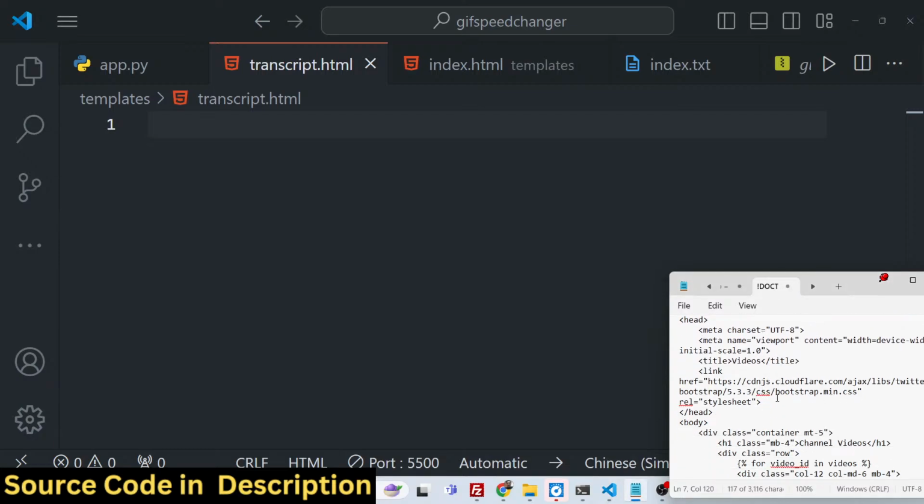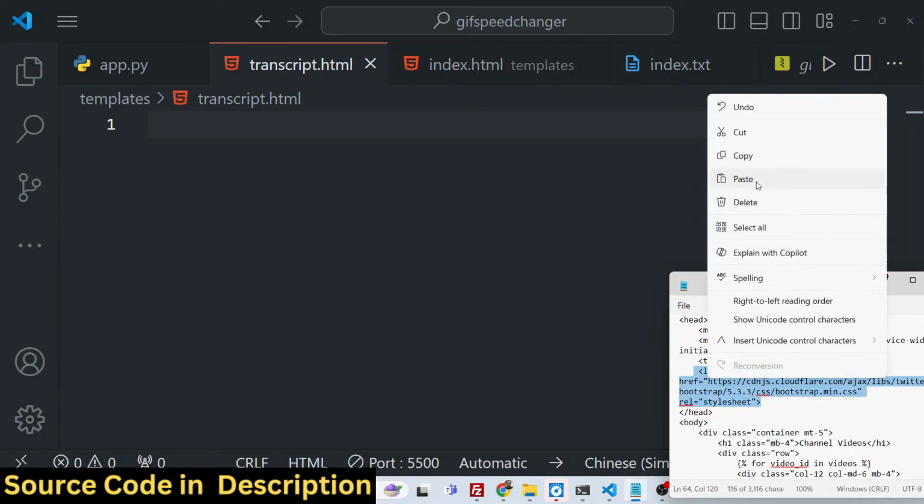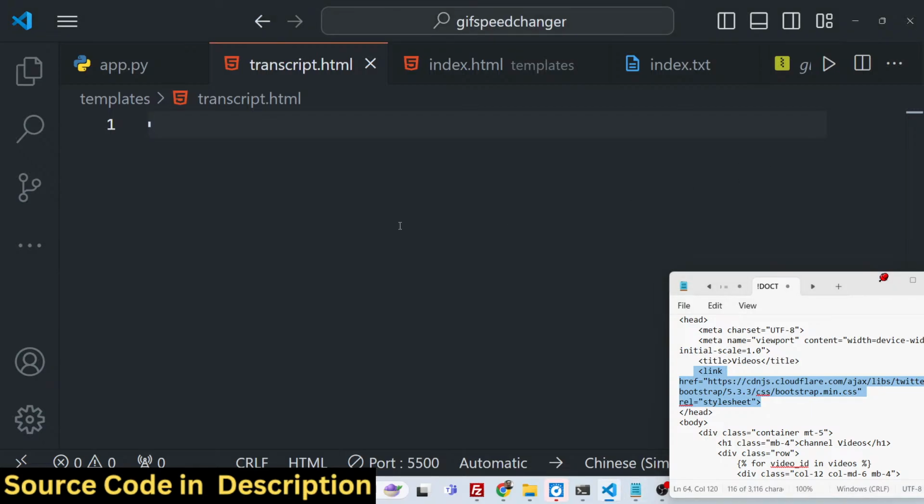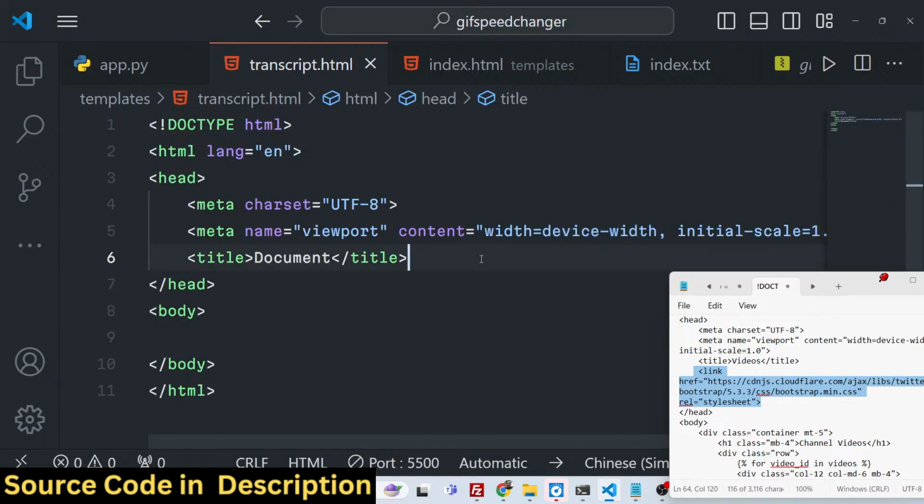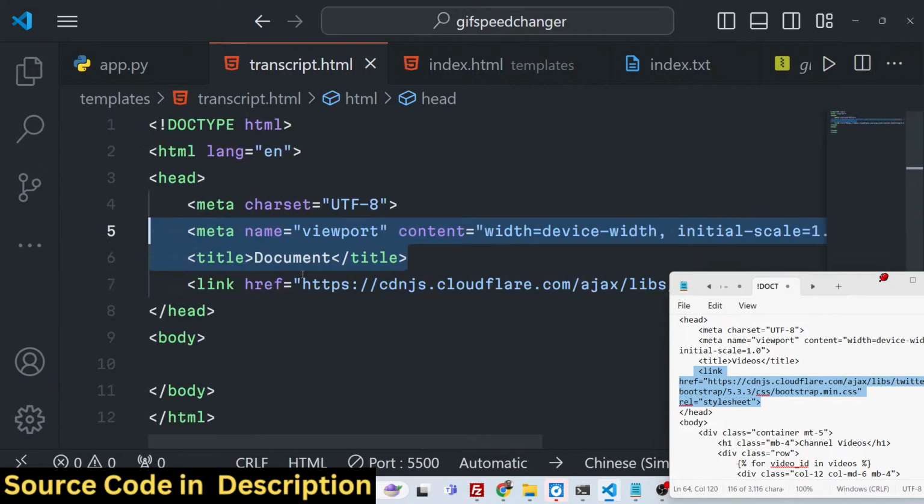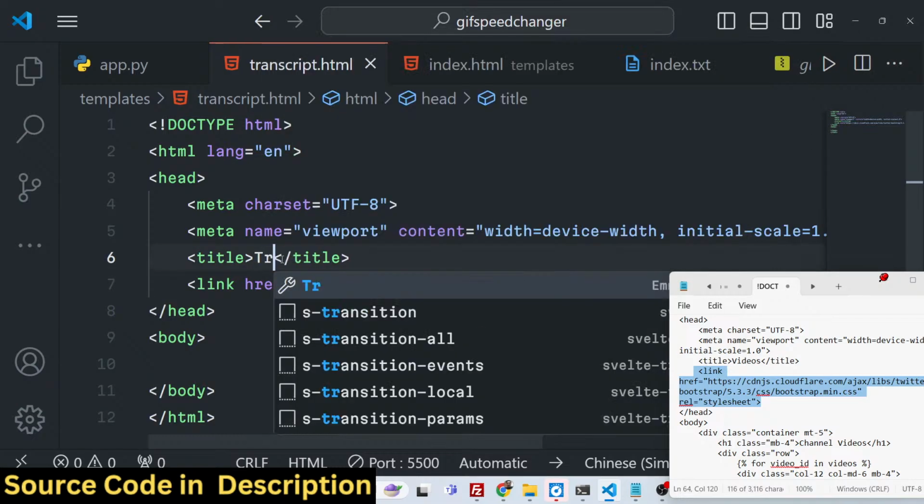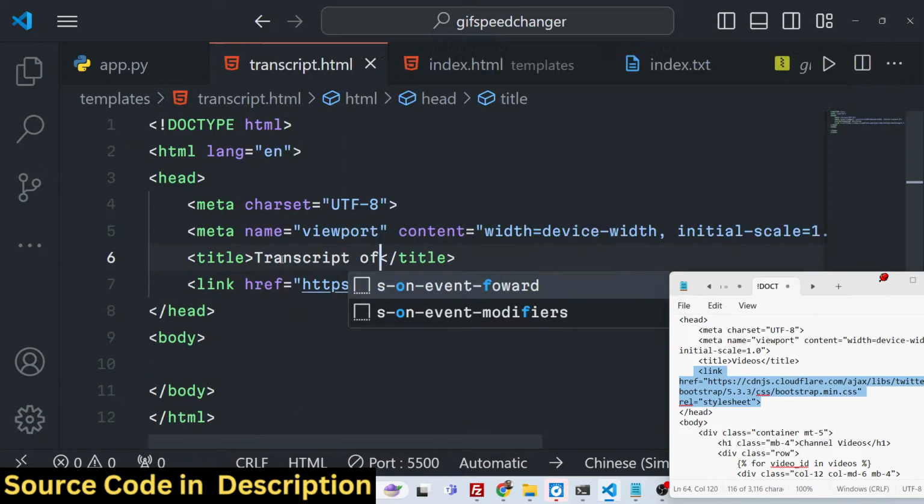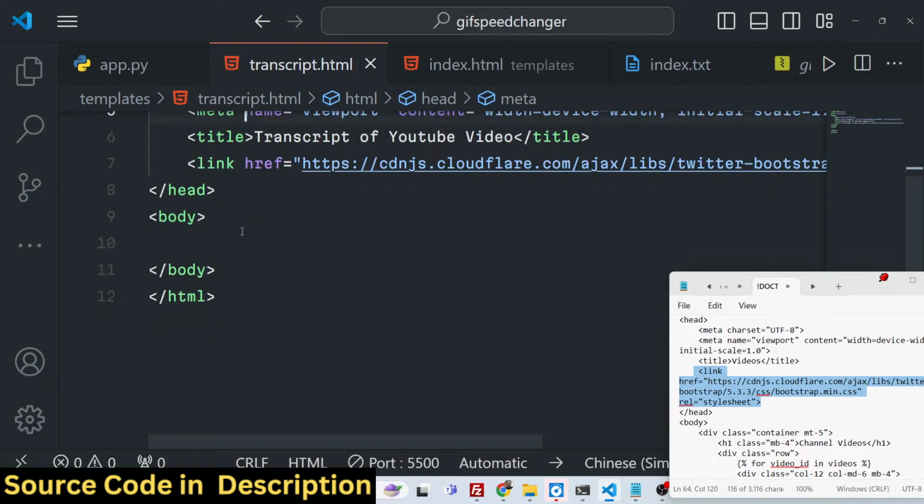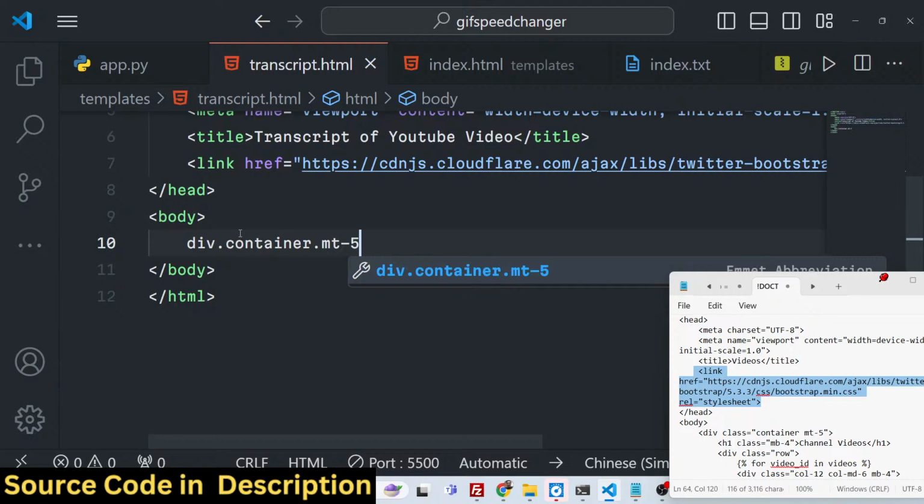Here also we need to include the bootstrap CDN. Just after the title, paste it, change the title, and now these are our bootstrap classes.